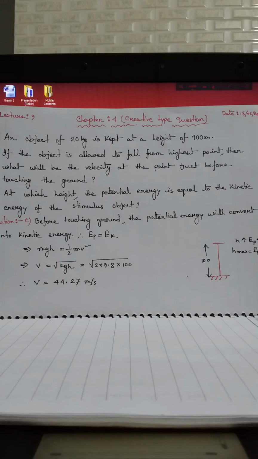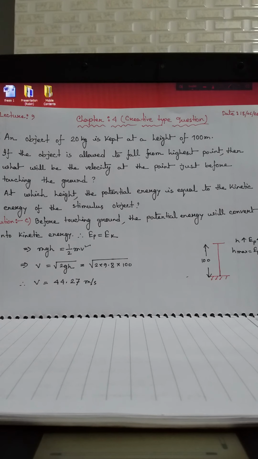As this is a review class, we are mainly trying to focus on creative type questions, mathematical type questions. And for that, in my previous class I had a discussion on just math type equations, or the topics related to math. So let's start the class.